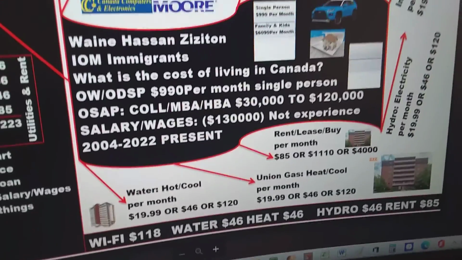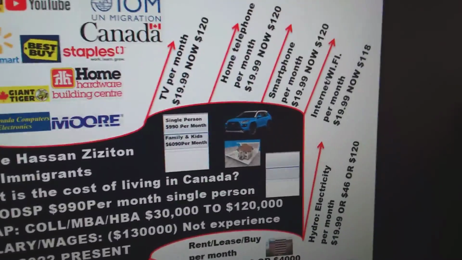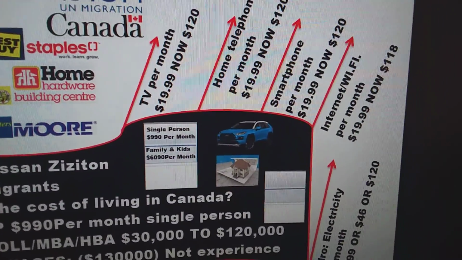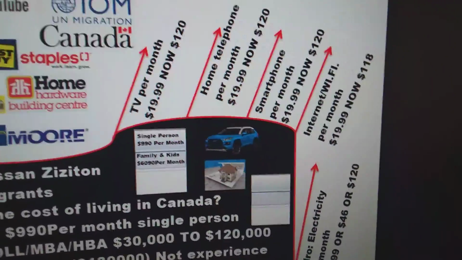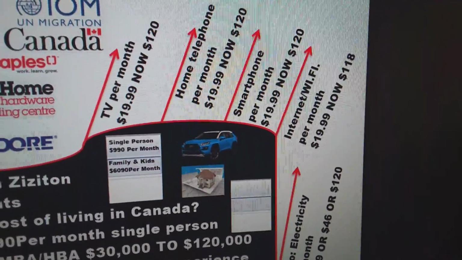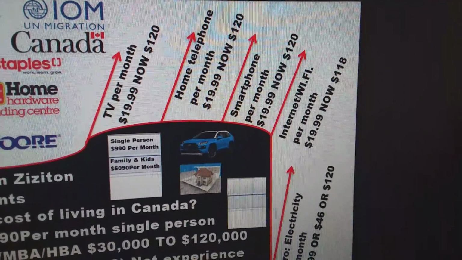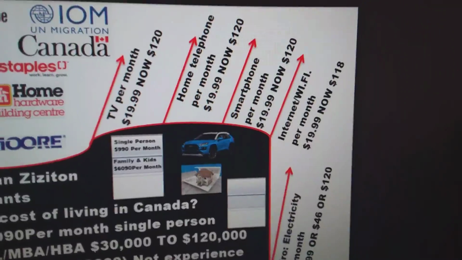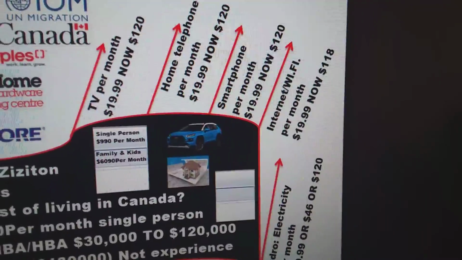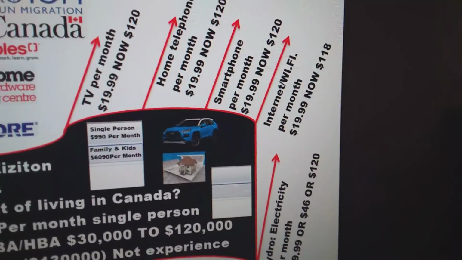So if we tackle this one, the cost of living, the TV rental per month is no longer $19, it is $120, and the home telephone per month is no longer $19, it is $120. Smartphone rental, which is buying and loading your data on the smartphones, is roughly $120 a month. So you can use it anywhere, anytime. You can chat, you can call, without any interference.